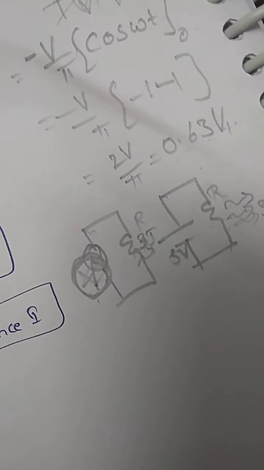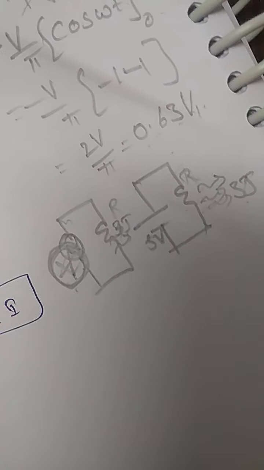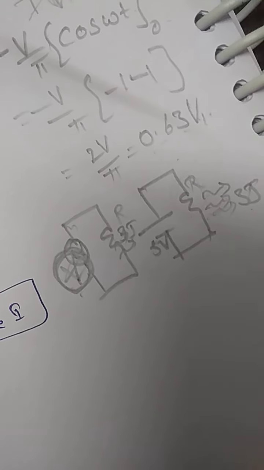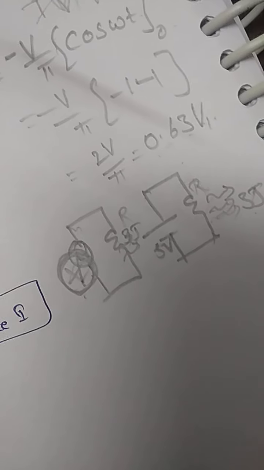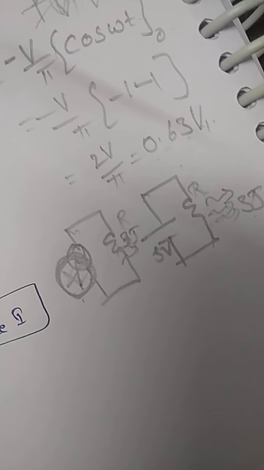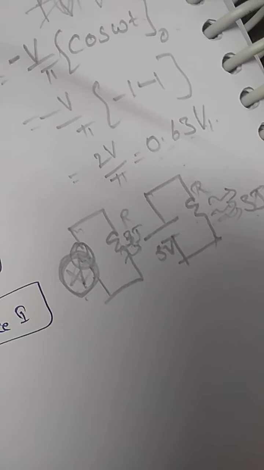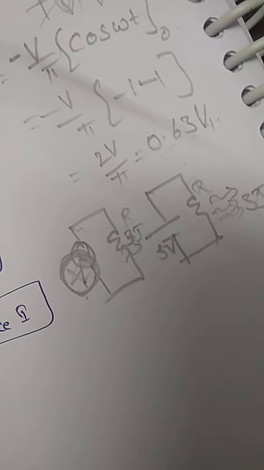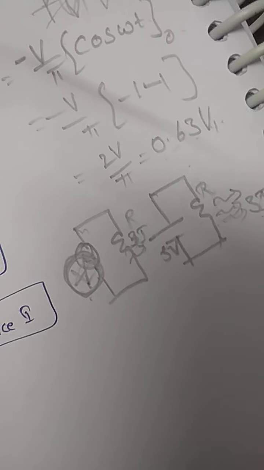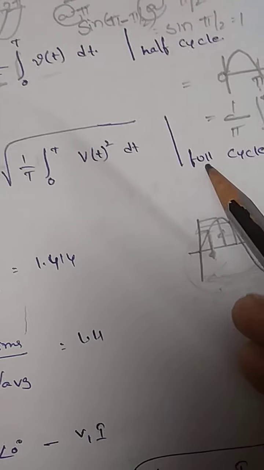The amount of heat produced with the DC source needs to be produced with the AC source also. At that time, whatever the voltage is, that voltage we call the RMS value of the sine wave. Here this RMS value will be calculated for the full cycle.